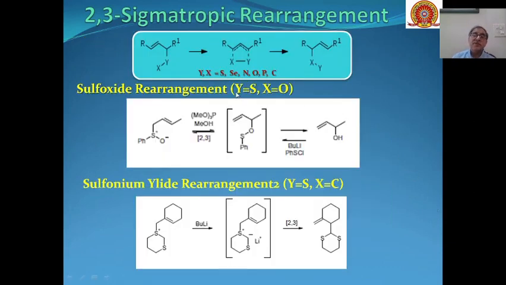Then some more examples of 2,3 sigmatropic rearrangement. One is the sulfoxide rearrangement.